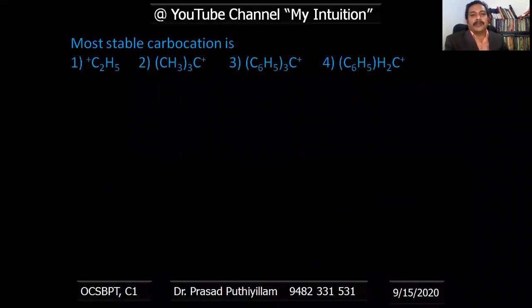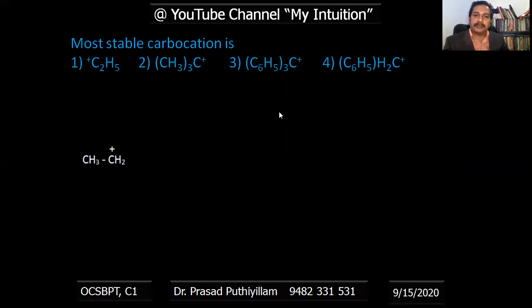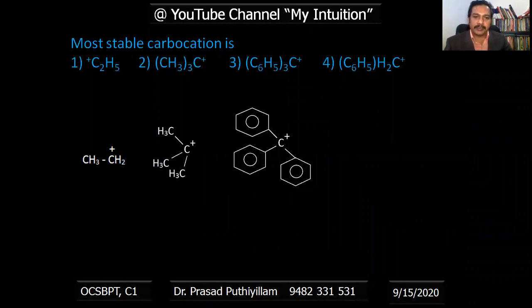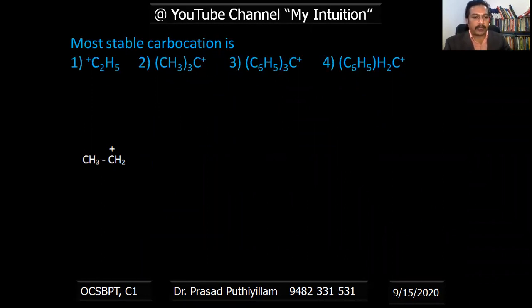Question number one: the most stable carbocation is option number one C2H5+, CH3 thrice C+, C6H5 thrice C+, and C6H5CH2+. So let me draw the structures. CH3CH2+, that is the first option given. The second option, that is (CH3)3C+. The third option, that is (C6H5)3C+. And the fourth option, that is C6H5CH2+. Which is the most stable carbocation? We'll see one by one.